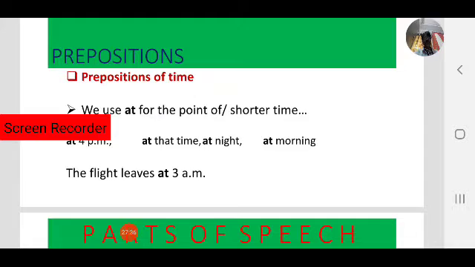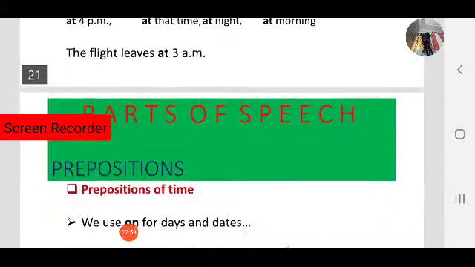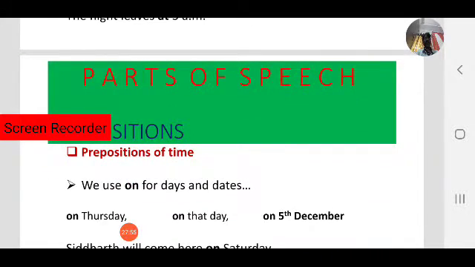The flight leaves at 3 a.m. The class begins at 9:30 a.m. Like that, at a specific time, at an exact time. Next one, on.